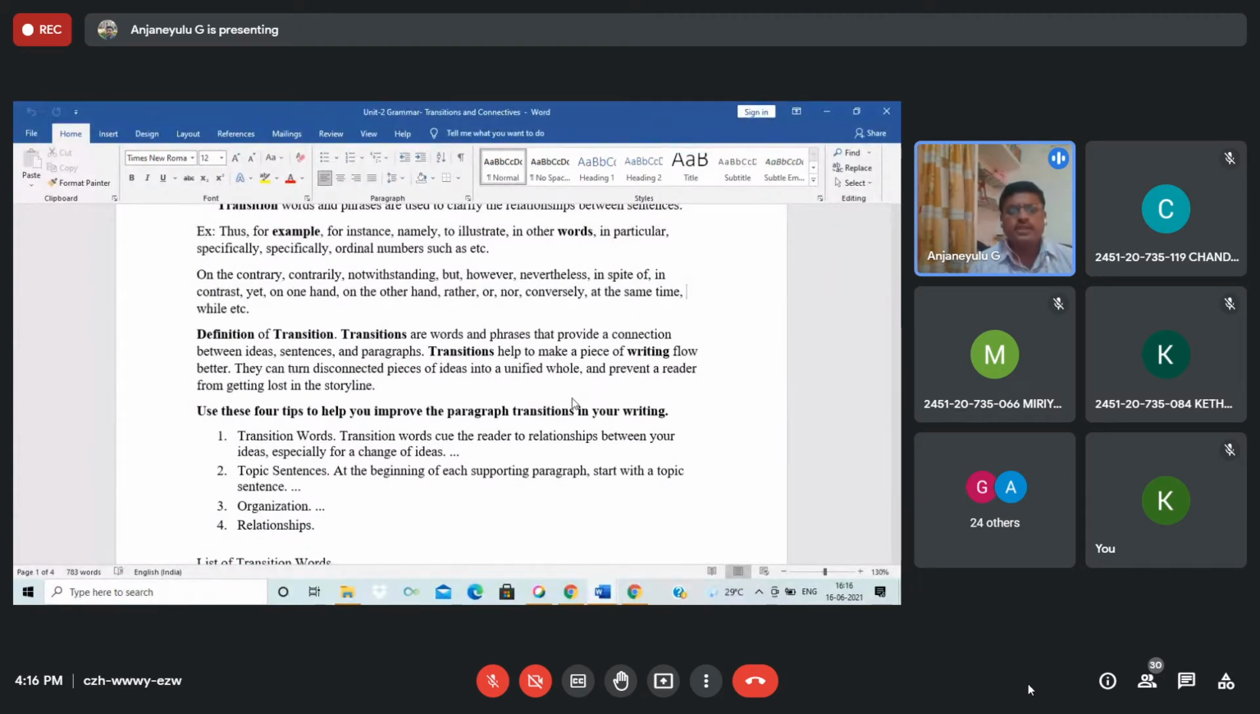See, transitions are words or phrases that provide a connection between ideas, sentences, and paragraphs. Dear students, the transition is nothing but a conjunction that connects the words, sentences, phrases, paragraphs, and so on. Transitions help to make a piece of writing flow better.